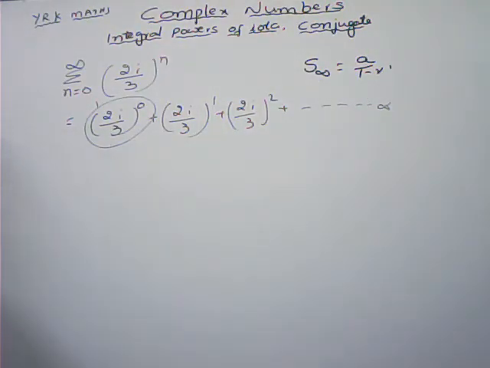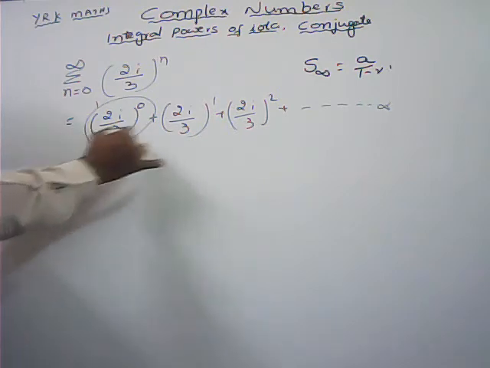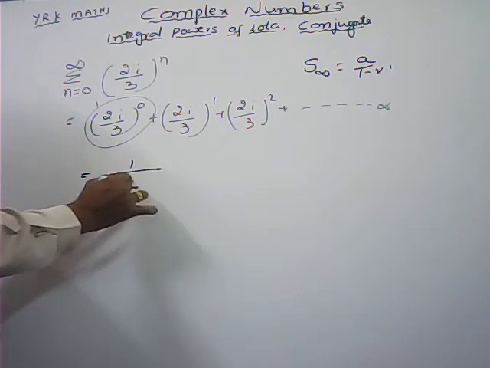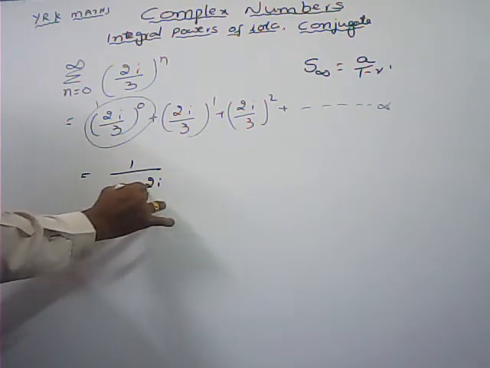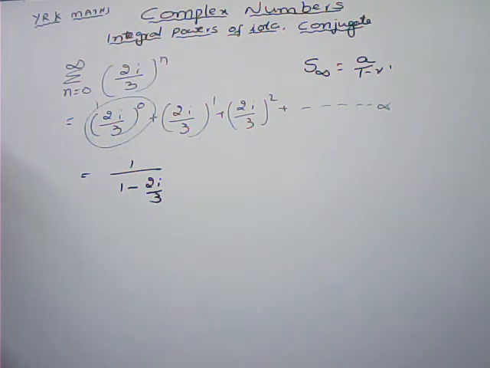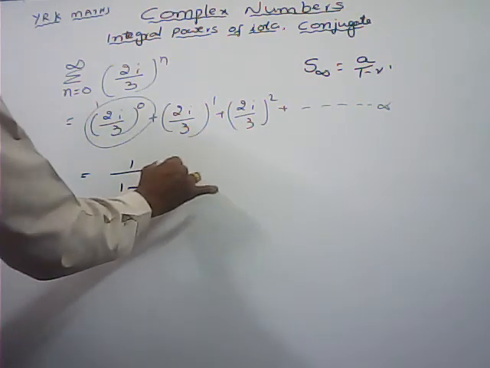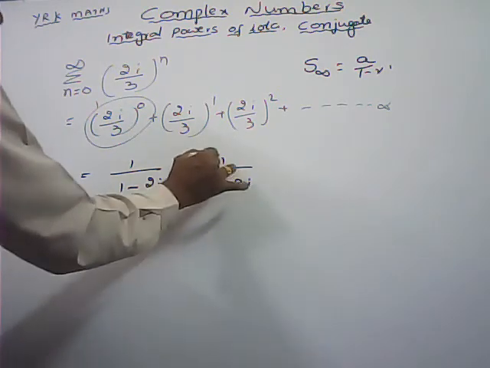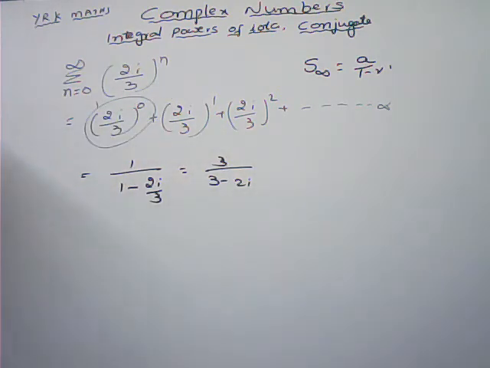How to get the common ratio? T2 by T1, second term by first term, or the third term by second term, and so on. Here, the sum of infinite terms in a GP is a by 1 minus r. The first term is 1, so 1 by 1 minus 2i by 3. Taking the LCM, it is 1 by (3 minus 2i) upon 3, putting 3 in numerator. Now 3 by (3 minus 2i) we got, but here the denominator is a complex number, that is not the standard form of the complex number.